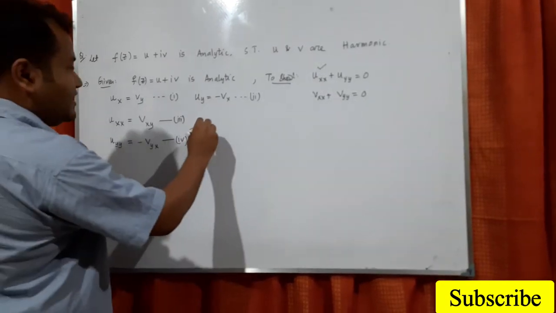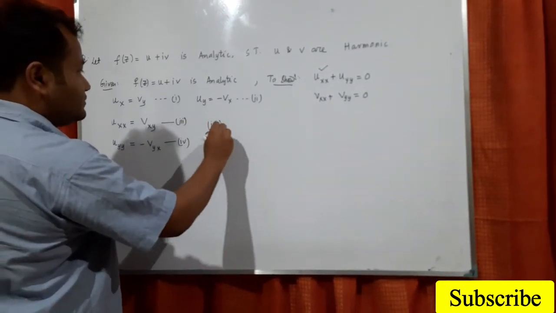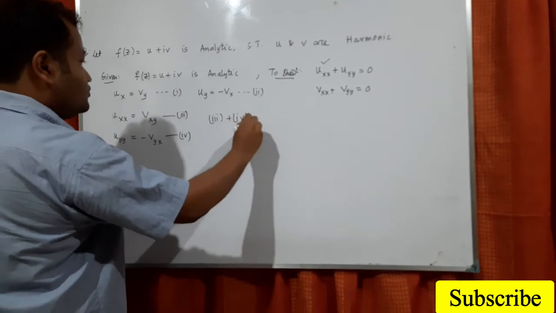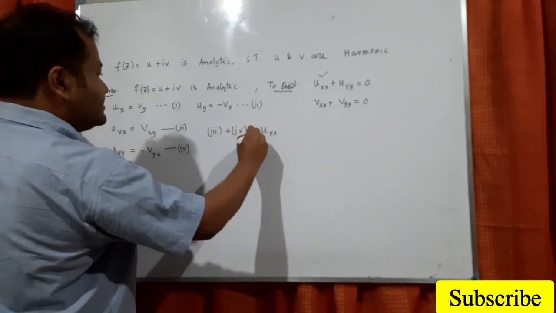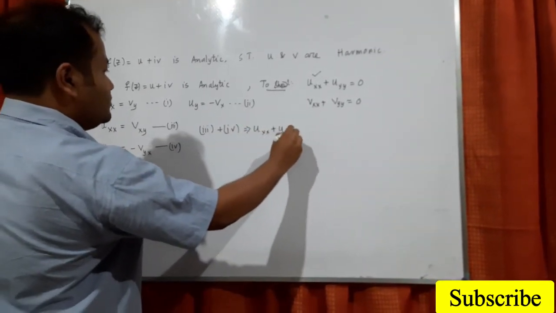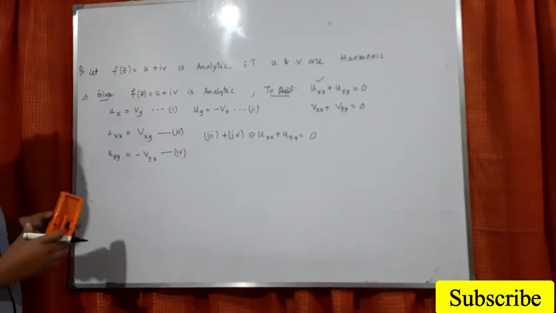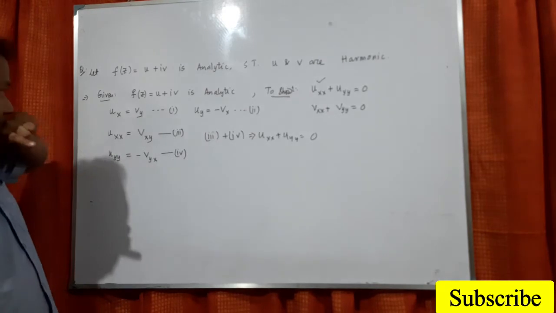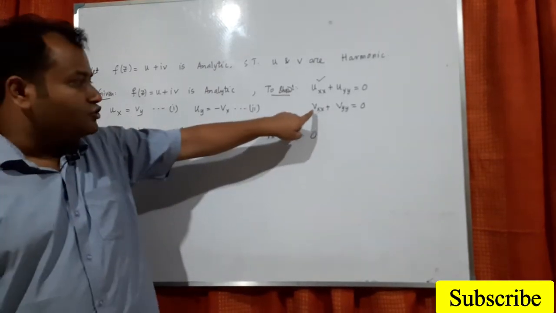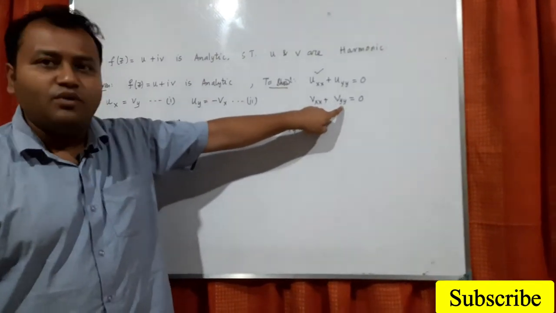So if I just add this one, I get uxx plus uyy equals 0, because these two will be cancelled out, it will be 0. Similarly, you can show, see, the next thing you have to show is vxx plus vyy equals 0.